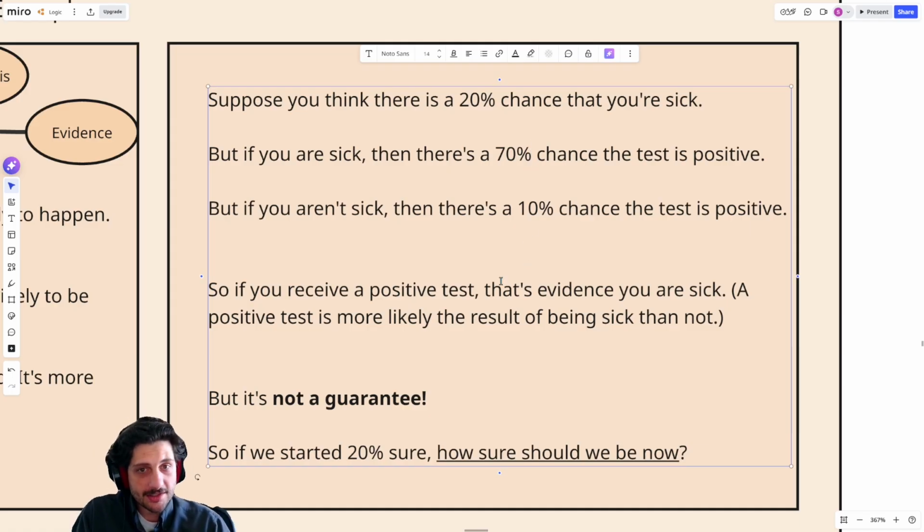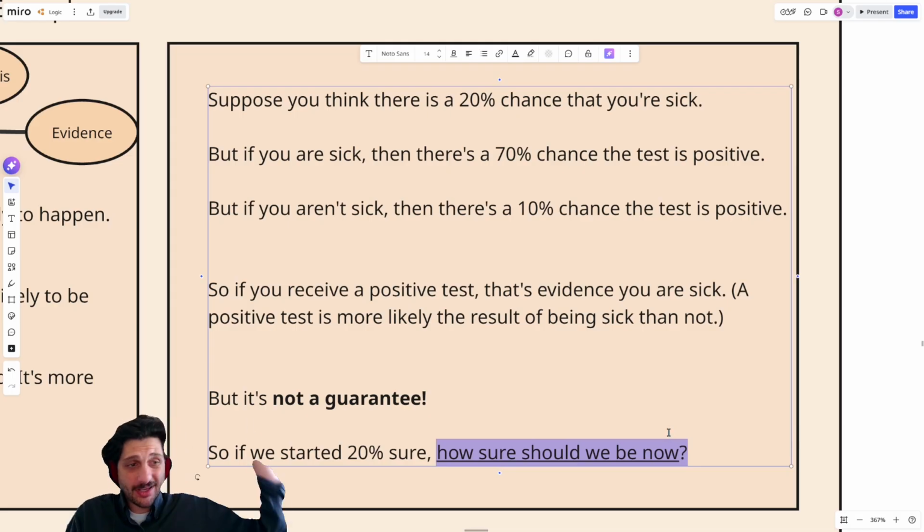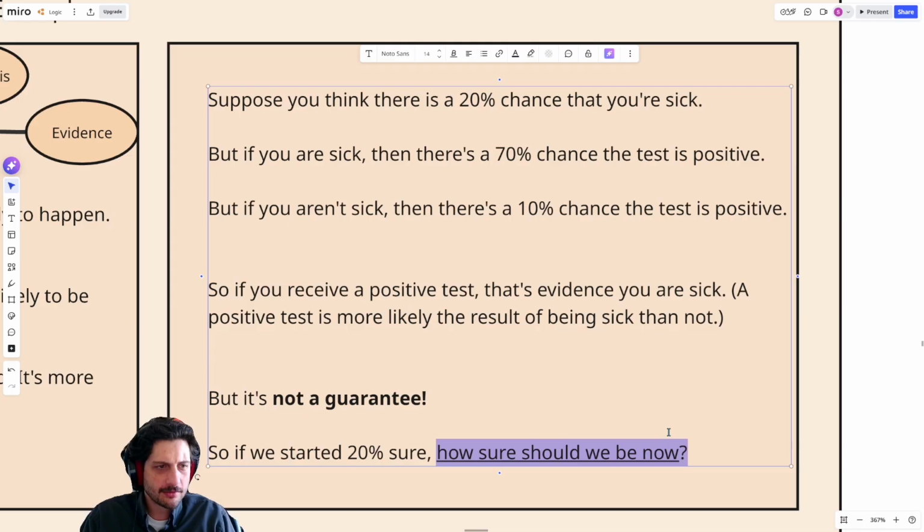So our question really is, how much should these positive or negative tests affect our confidence? They're not guarantees. If I get a positive test here, I'm not guaranteed to be sick, because I don't know if I'm just one of the healthy people who happened to get a positive test. So if we started off at 20%, how should we adjust our confidence now? It shouldn't be at 100% because, again, it's not a guarantee. But where should we put it? 50%? 60%? Where should we put that new confidence?